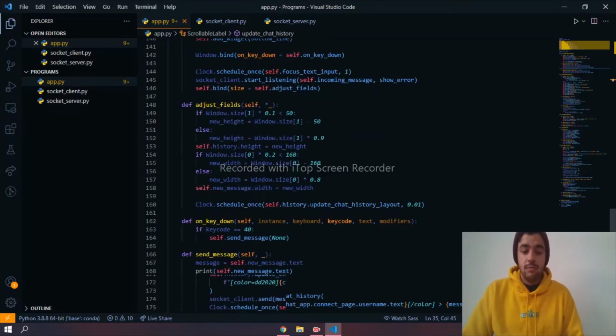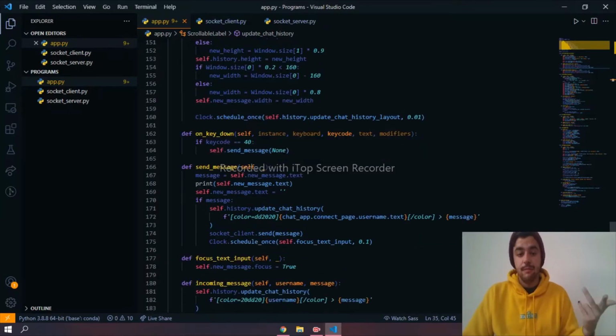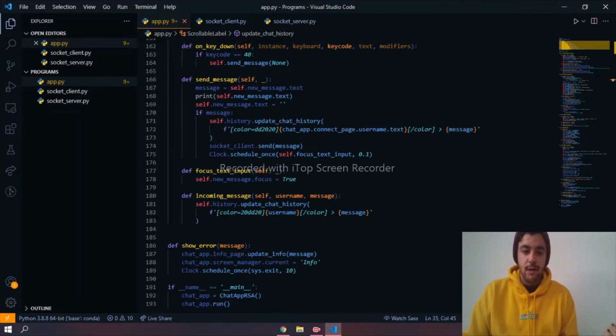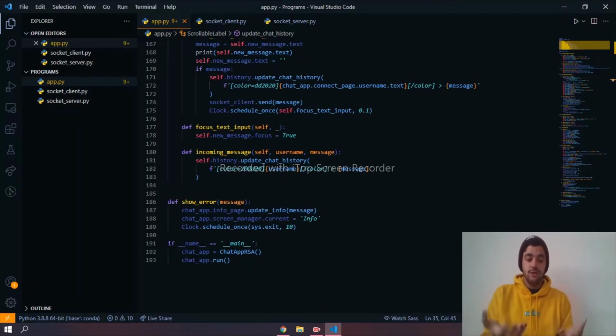Like I said, there are different behaviors like the key down to send the message, and the send message, which gets the message and changes the color of the chat history once you send the message. That's what it says here. It changes the color, and when an incoming message comes, it also changes the color. When a new text comes, it focuses on it. And finally, we have the error. If something happens, it will show an error message showing that something happened.